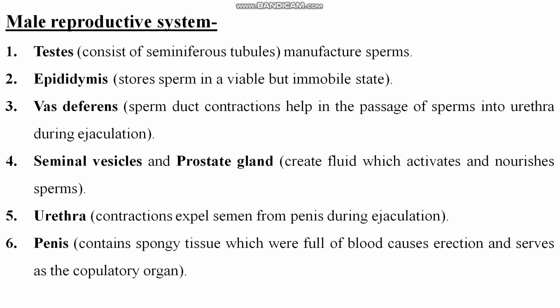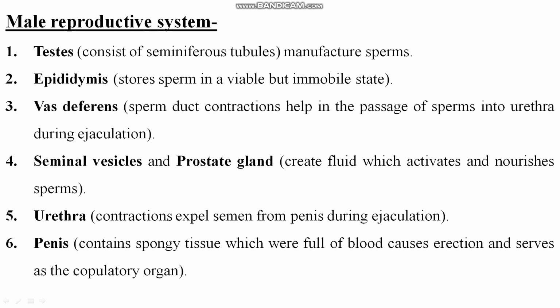It means they are not in an active form. They are in an immobile state. Clear? They are viable, which means living, and have the capacity for reproduction, but they are not moving. So there is a vast difference.